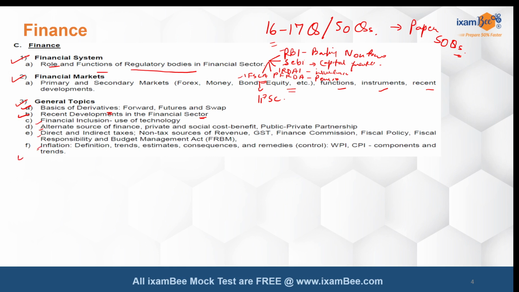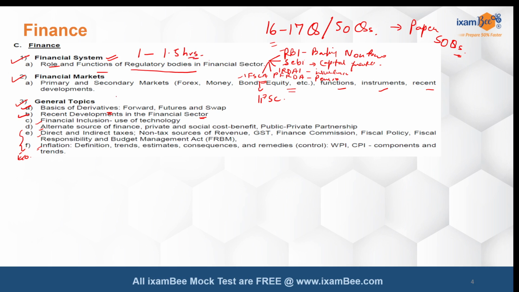Inflation also overlaps with your economics. That's why I always talk about finance and economics together, right? So topics E and F are kind of a little overlapping with your economics topics also. Now the day-wise strategy, how do we study? Now this topic is relatively easy and can be covered in 1 to 1.5 hours.